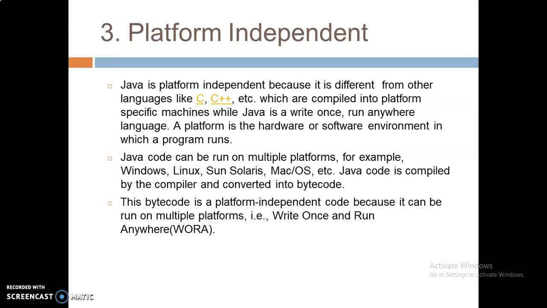Java code can be run on multiple platforms like Windows, Linux, Sun Solaris machine operating systems. Java code is compiled by the compiler and converted into bytecode. The main important feature of Java is WORA, that is write once and run anywhere. This bytecode is a platform-independent code because it can run on multiple platforms.